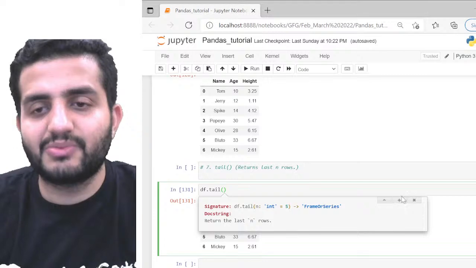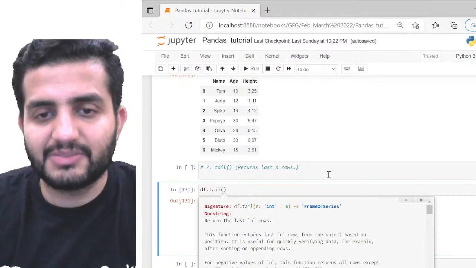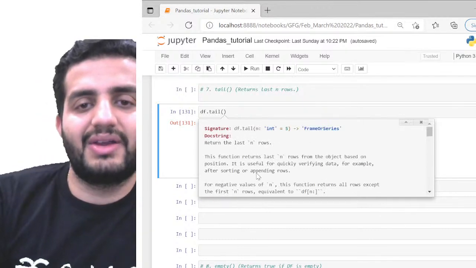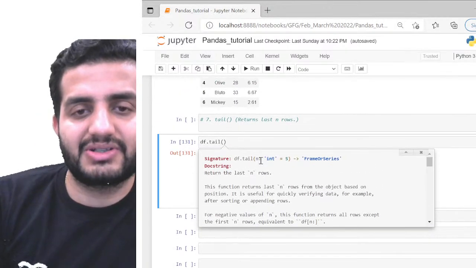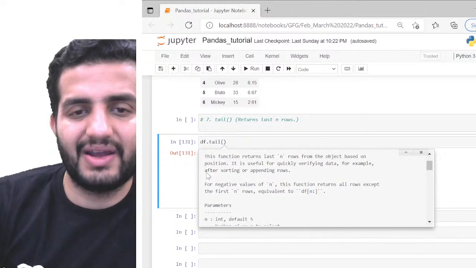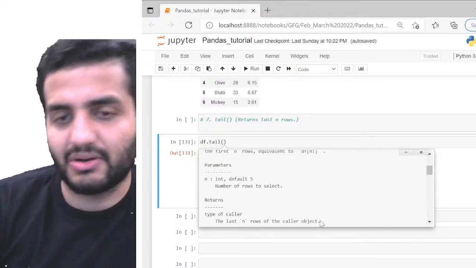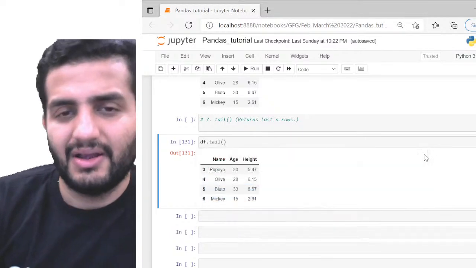You can see a small plus here, so click on it and you will see the documentation associated with this function. You can see the n here, what the meaning of n is, and it also gives a few examples. It's very handy.